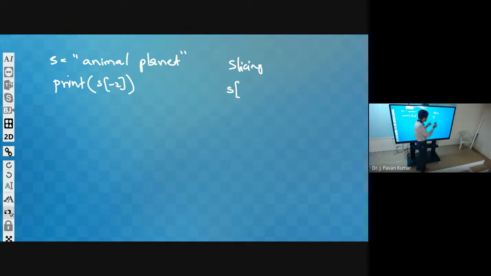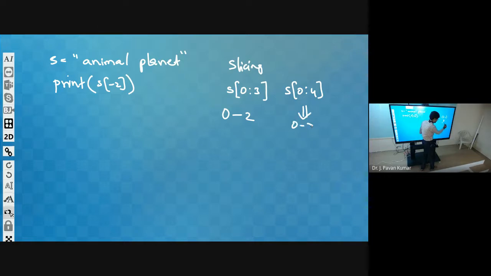But the functionality will be like this: if you specify 0 to 3, then it will consider the characters from 0 to 2, that is 1 less than this. It will not include the last index. In order to get the first 4 characters, what do we need to specify? S of 0 to 4. Then what will be the output?